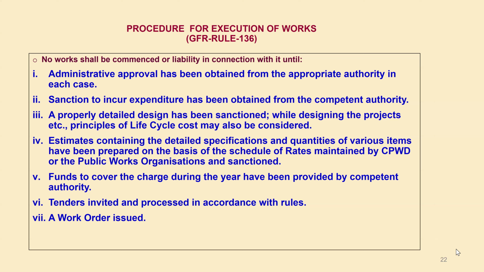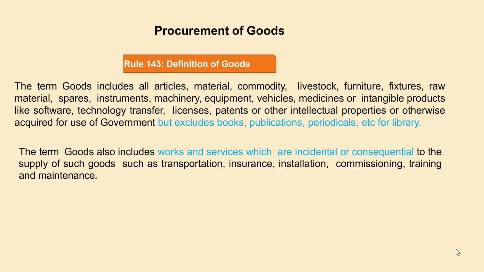Then finally, a work order will be issued if it is a small work, or once we issue the administrative approval and expenditure sanction, CPWD will issue the tender at their own level to finalize the contractor for doing the work on our behalf.